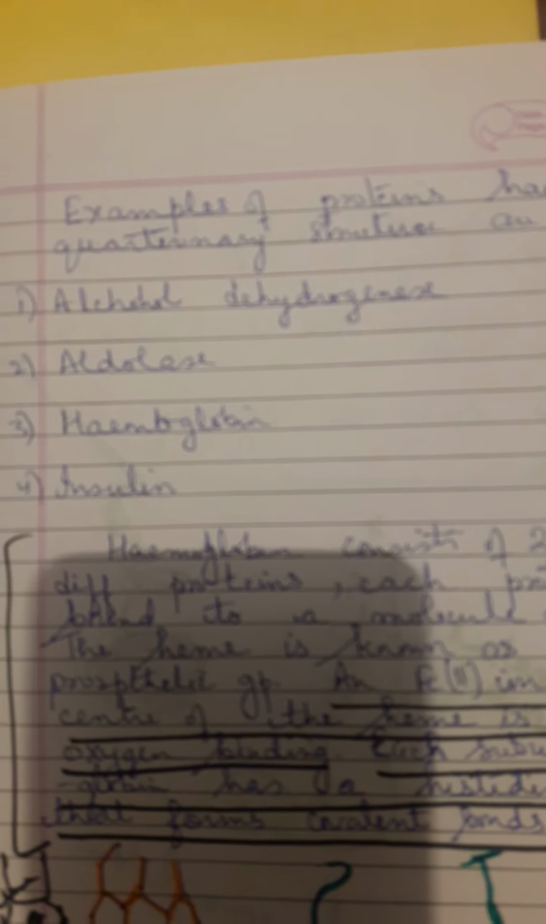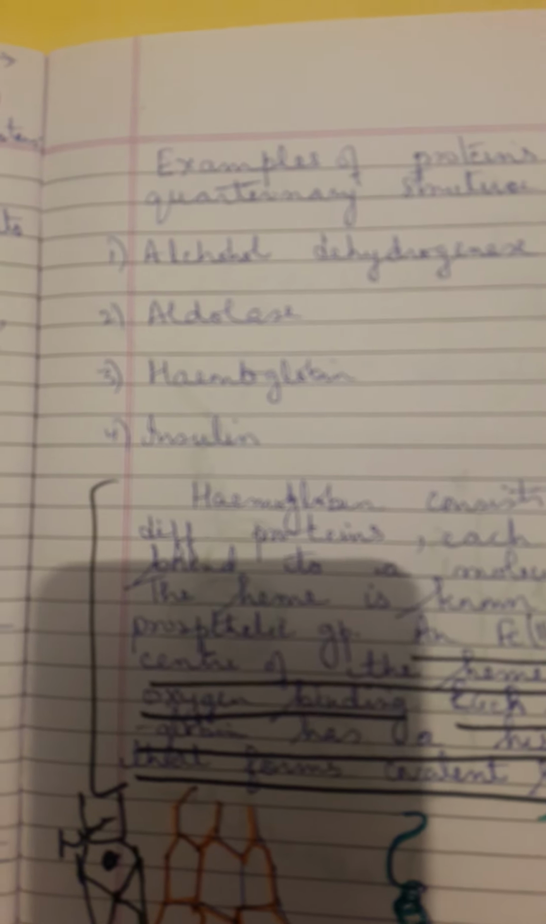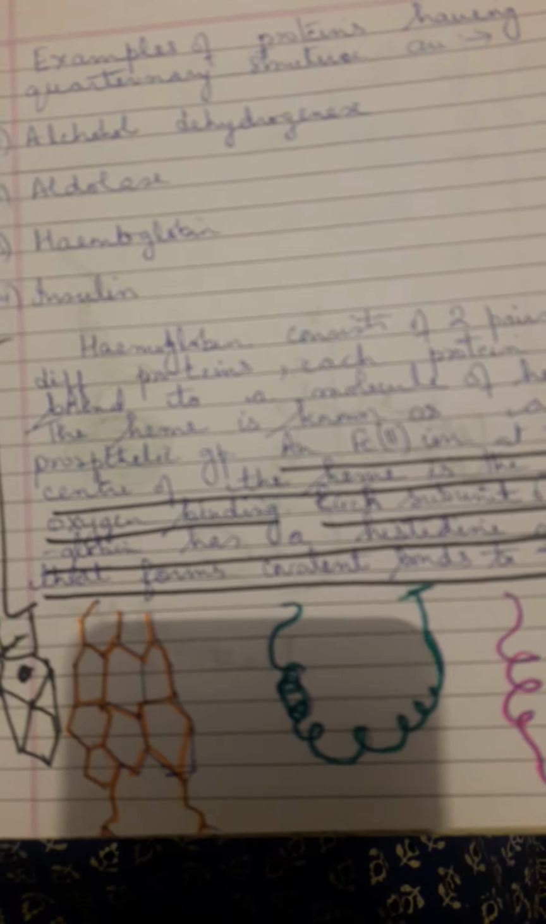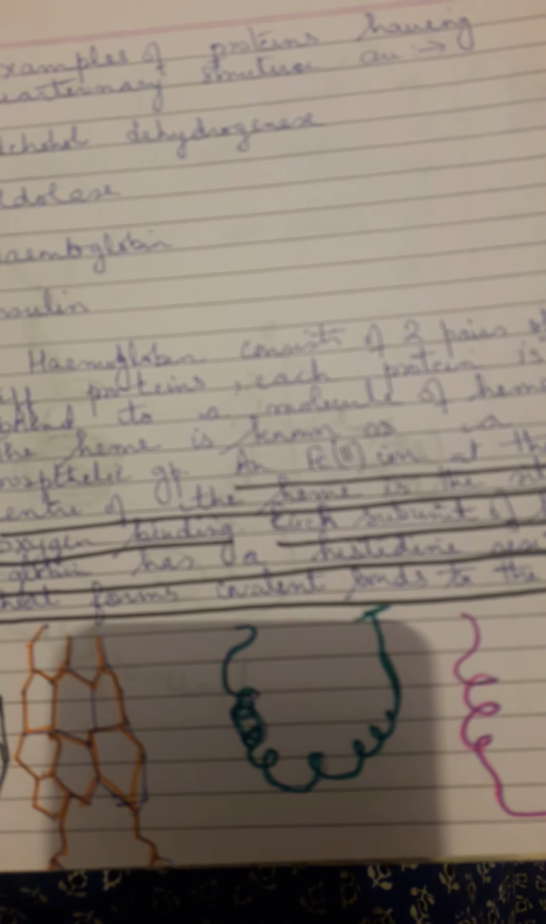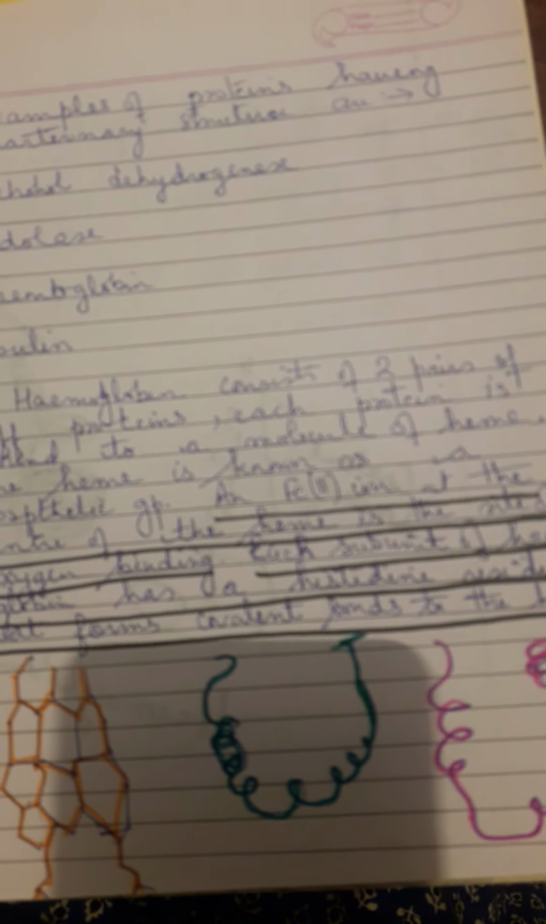Examples of proteins having quaternary structure are alcohol dehydrogenase, aldolase, hemoglobin, and insulin. Hemoglobin consists of two pairs of different proteins. Each protein is bound to the molecule of heme. Means hemoglobin is a protein which has a quaternary structure which contains two pairs of different proteins. Each protein is held together by a molecule of heme.